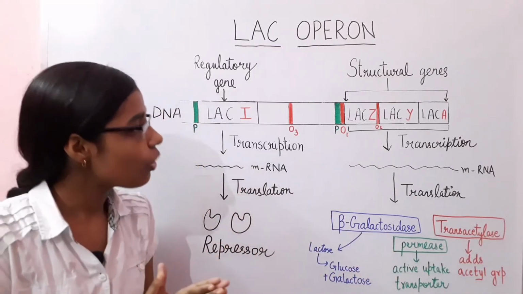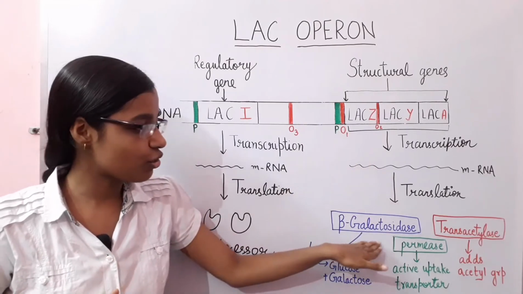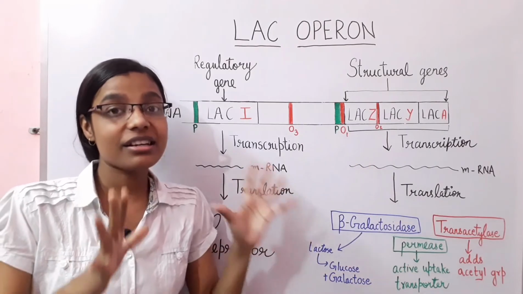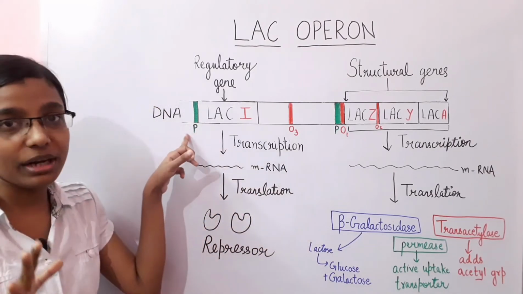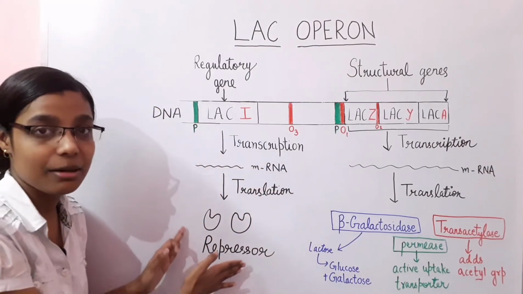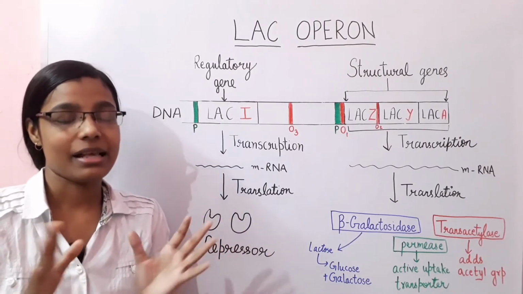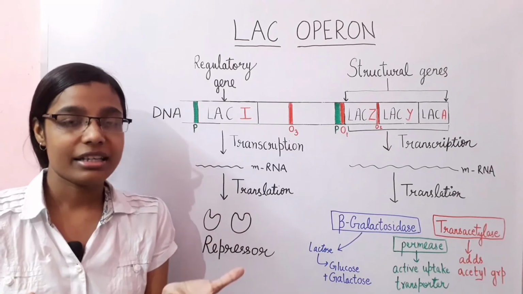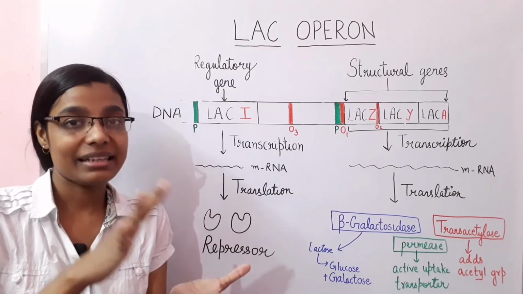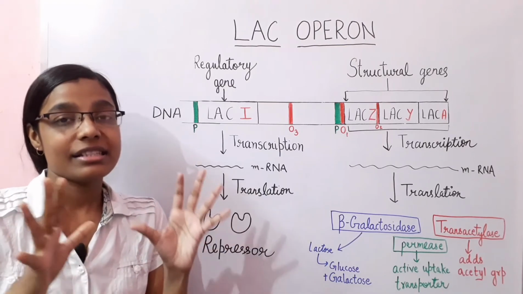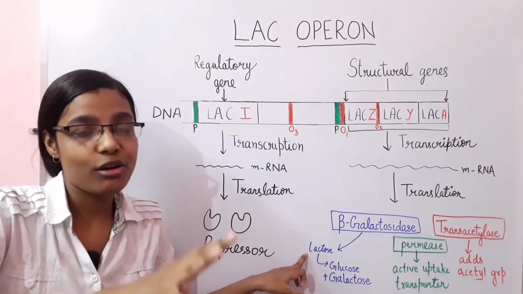Okay, so the expression of these structural genes and the formation of these products is regulated or controlled by the product of this regulatory gene, that is your LAC repressor. So what is happening in the case when the E. coli is growing in a medium containing lactose, then some of the lactose is converted into allolactose.